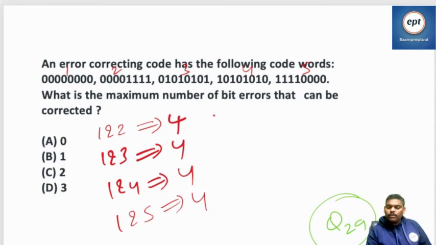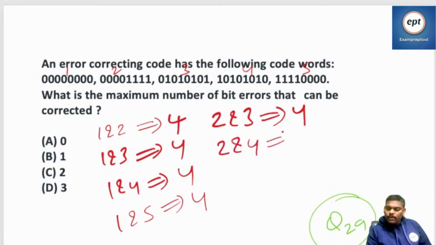Next one, 2 to 3. How many bits differ? 4. Next one, 2 to 4.